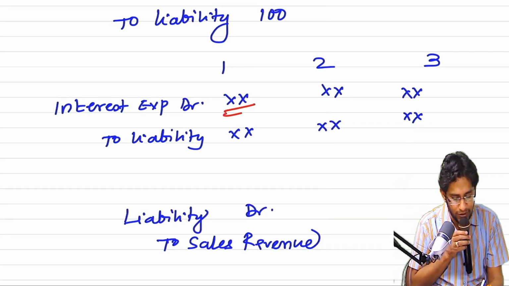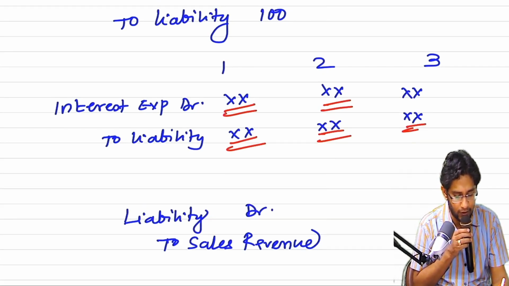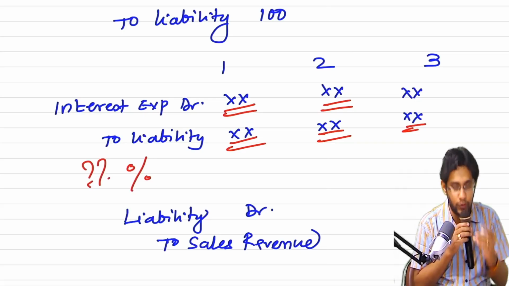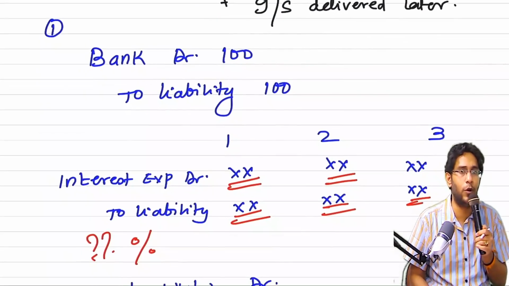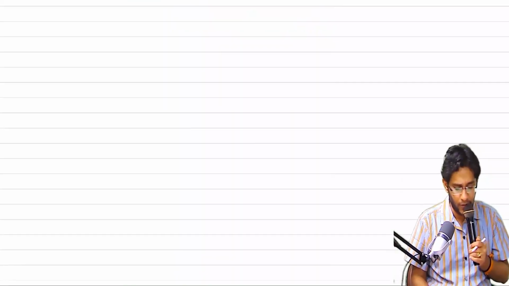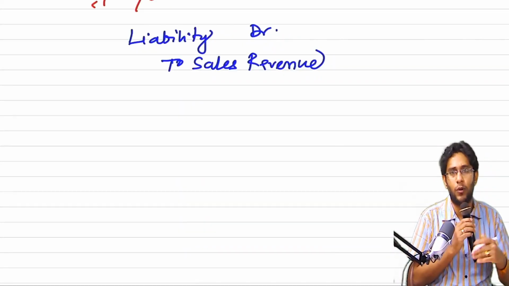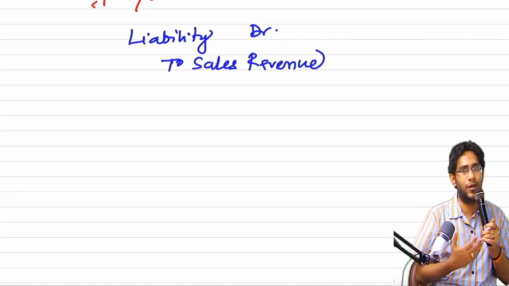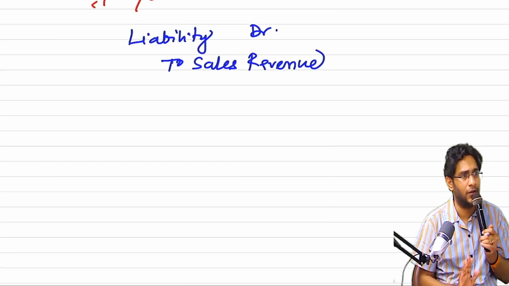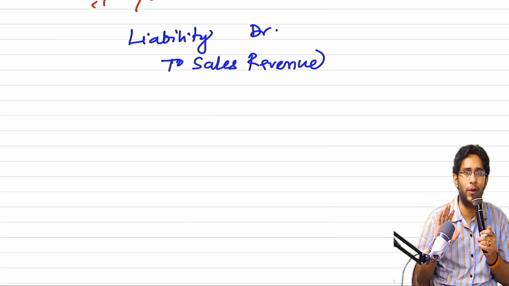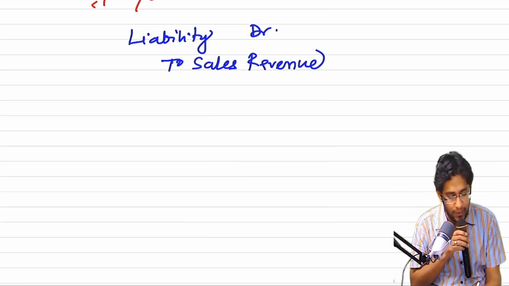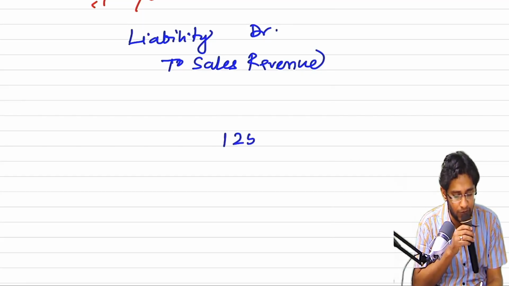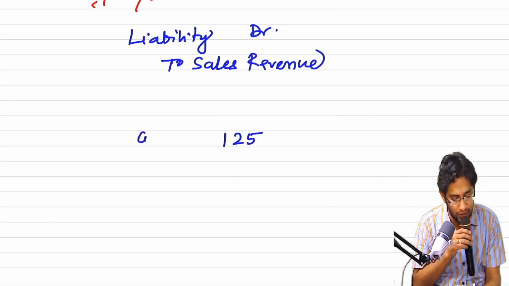every year, to measure this interest expense and increase the liability, what interest rate should we use? Again, two choices I'll give you. The customer paid you how much? 100 today. The house I promised to the customer is incomplete now, it is not yet complete. 3 years before that only he paid me 100. But I have another building which is complete. There I am selling each unit at 125. So this is for a completed flat today.